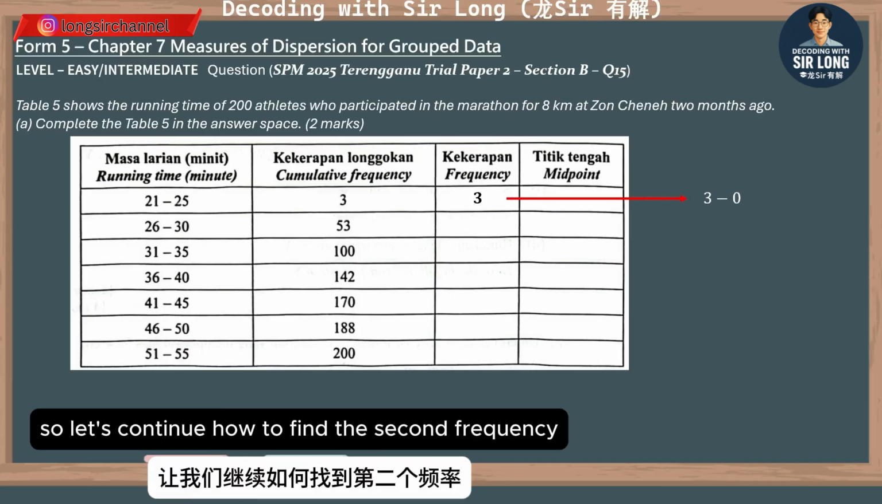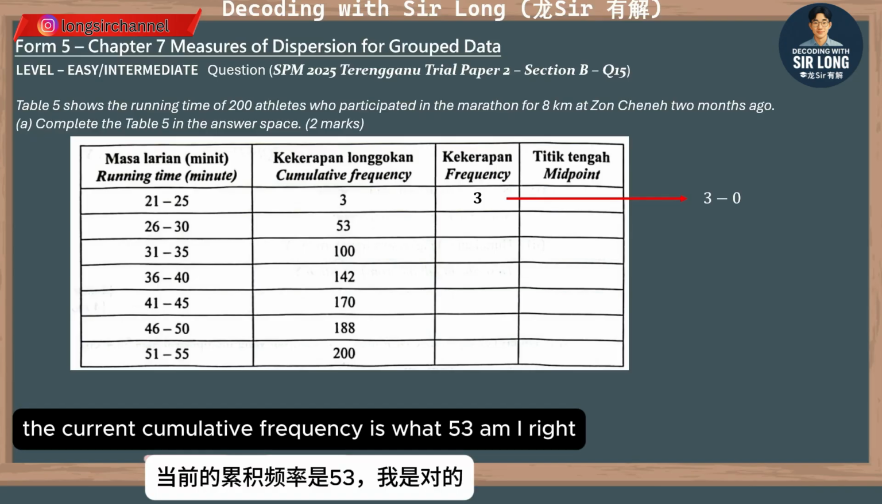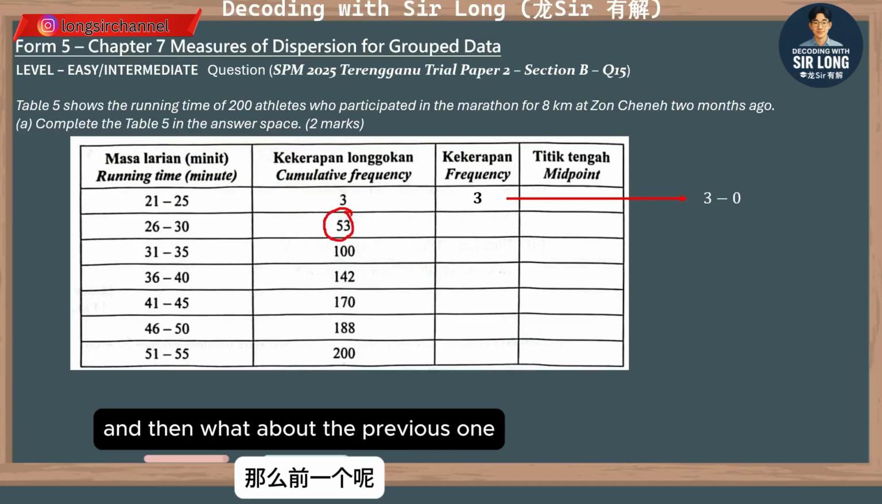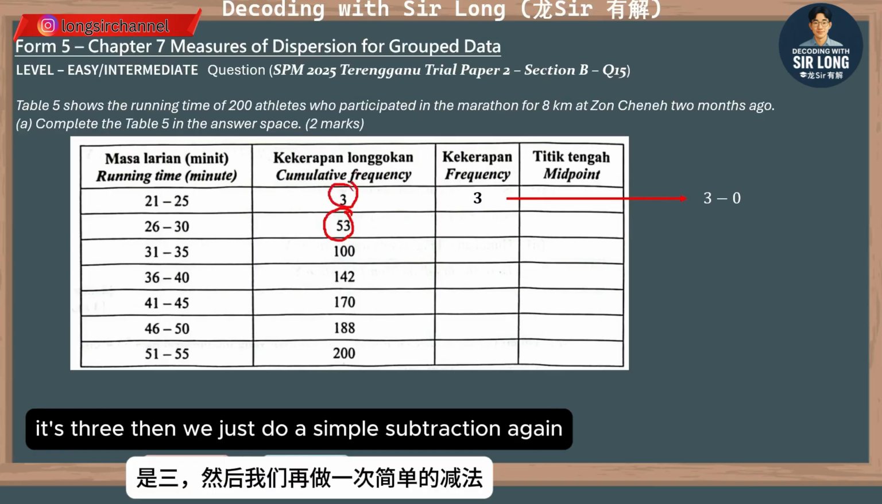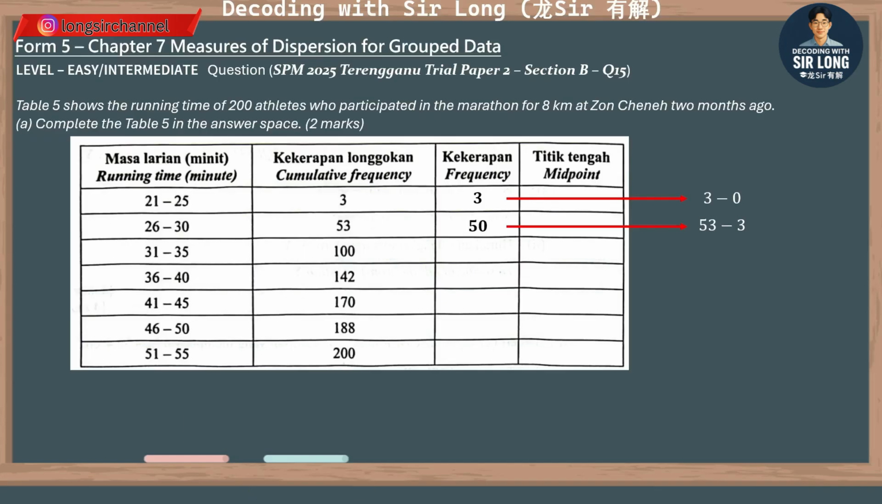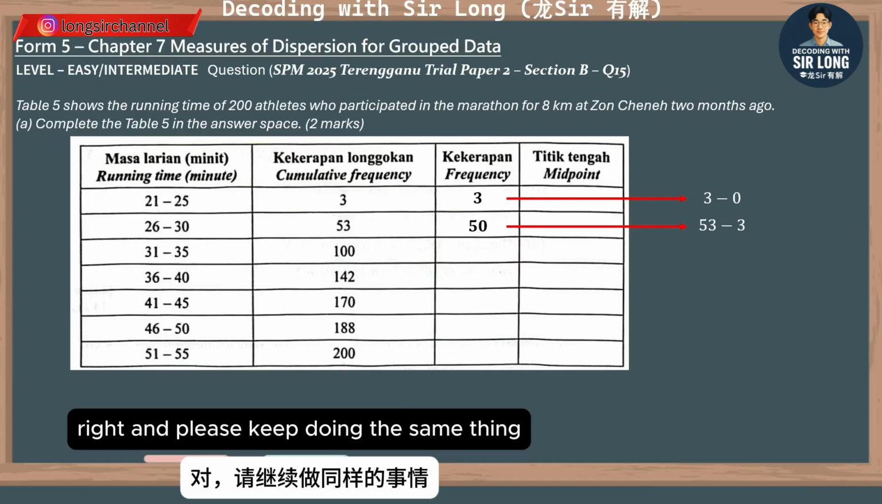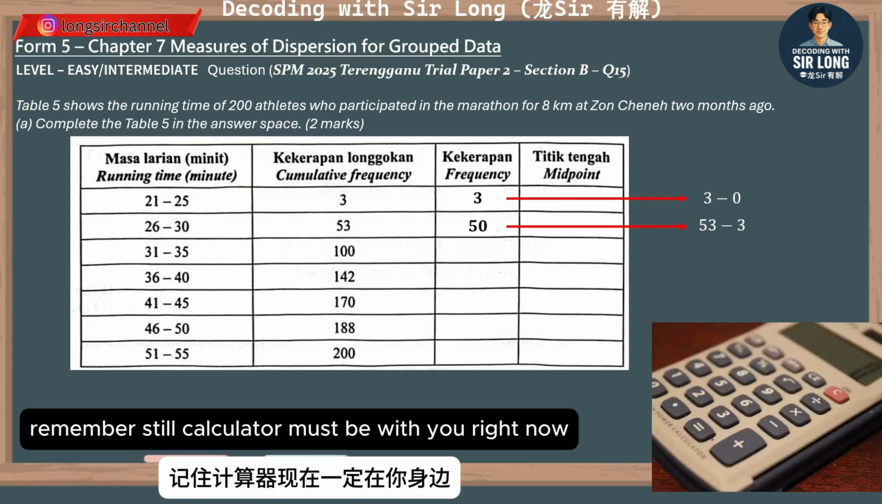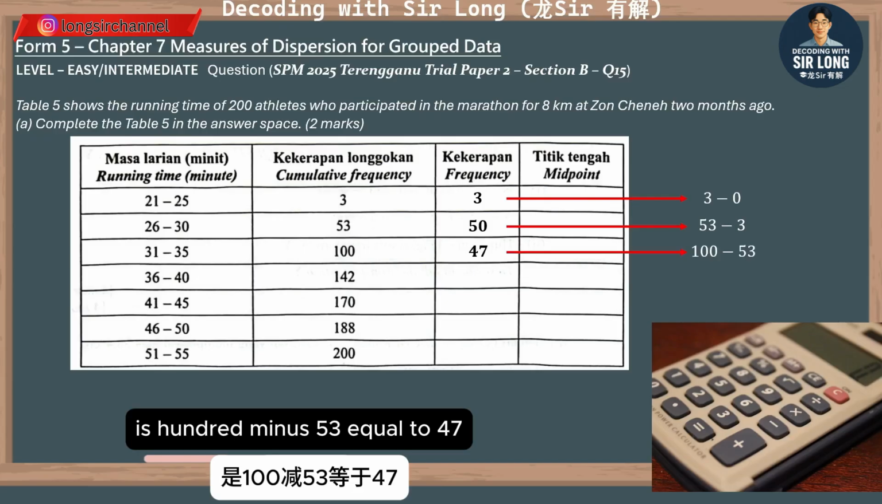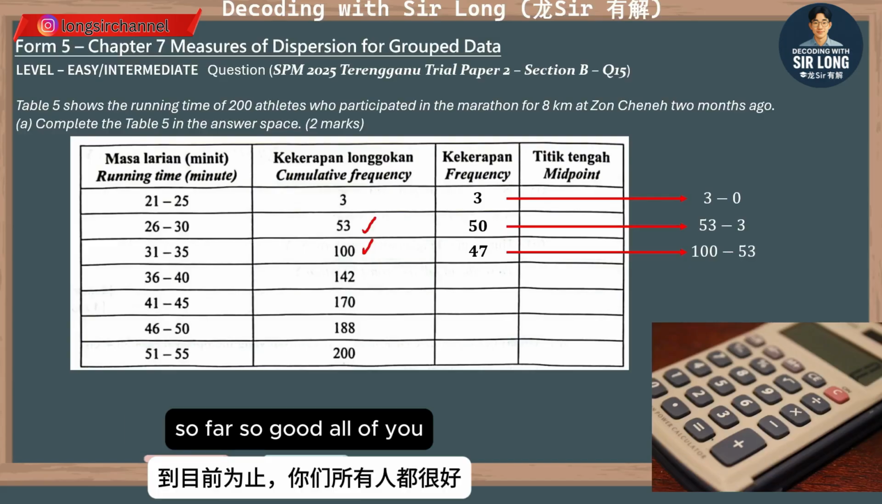How to find the second frequency? The current cumulative frequency is what? 53, am I right? And then what about the previous one? It's 3. Then you just do a simple subtraction again, and the result is 50. Okay, it's very simple, right? And please keep doing the same thing. What about the third row? Remember, the calculator must be with you right now. Is 100 minus 53 equal to 47. So far so good, all of you.